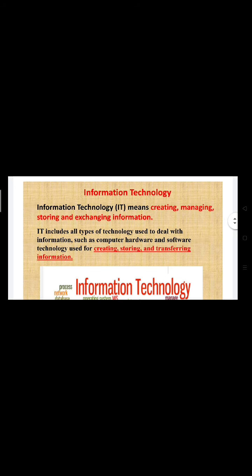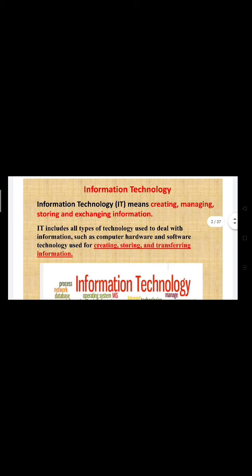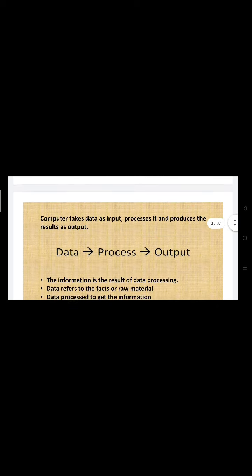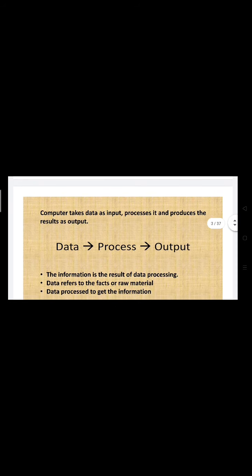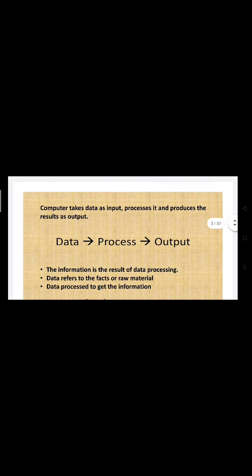And information technology is one of the world's fastest growing economic activities, right? So information technology means creating, managing, storing and exchanging information, right? Information technology includes all types of technology that are used to deal with information, such as we can see a computer. It has hardware, it has software, right? And we use these for creating, storing and transferring information.